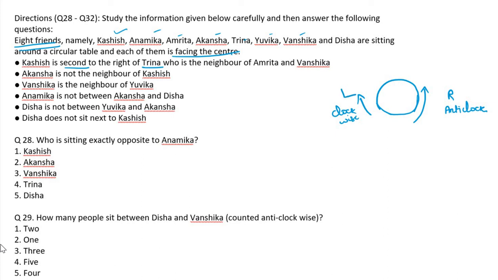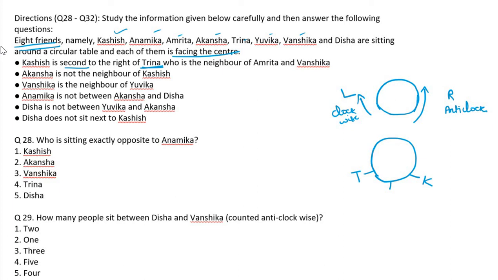The question is, Kashish is second to the right of Trina. So I am making it here. So Kashish is here. Kashish is second to the right of Trina. Right means this side. Here Trina. Second to the right. Okay, correct. Next,